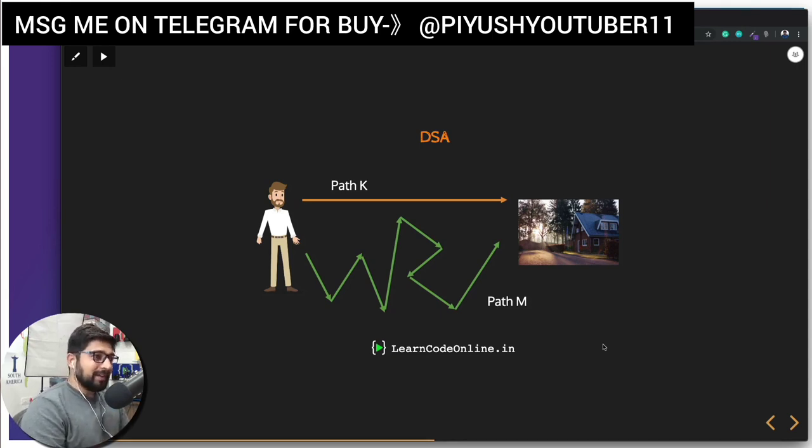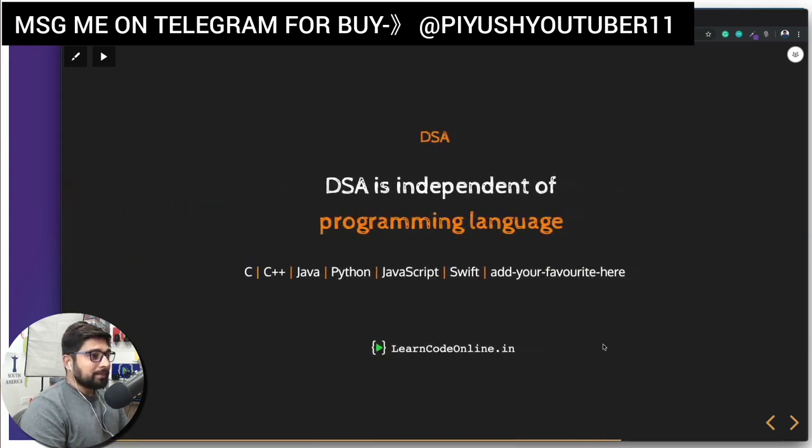Now let's move on and take this thing into the code level. First and foremost, a very important note: when we take things into the code level, DSA is independent of programming language. This is a very important truth as well as fact that you should always keep in mind. There are a lot of books in the market that say DSA with Java, DSA with Python.